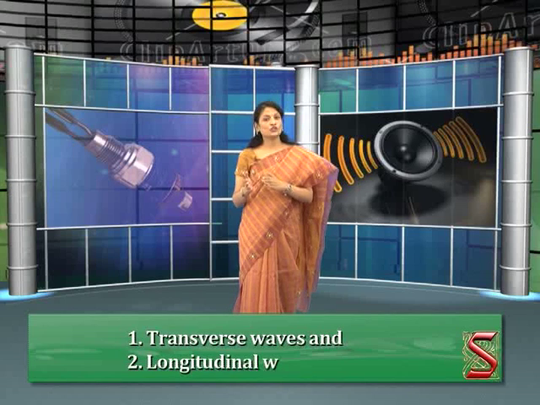Progressive waves are of two types: transverse waves and longitudinal waves. In a transverse wave, the displacement of particles of a medium is in a different direction than that of the direction of propagation of the wave.